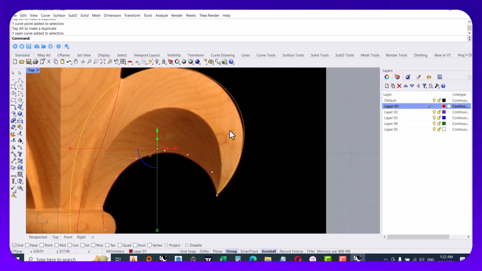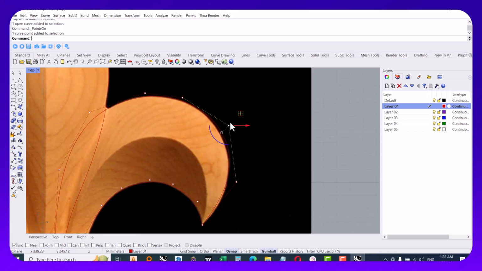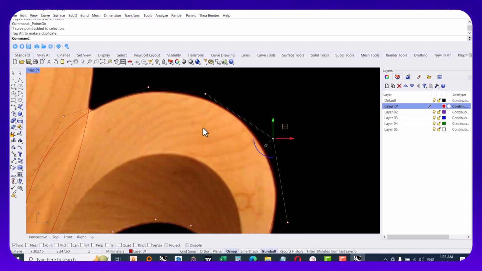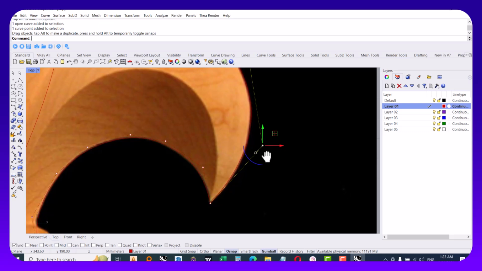Here you can see I can edit it a bit, so I turn on the control points. Here I think I have to make it closer to the edge, and here I think it needs a bit of adjustment.